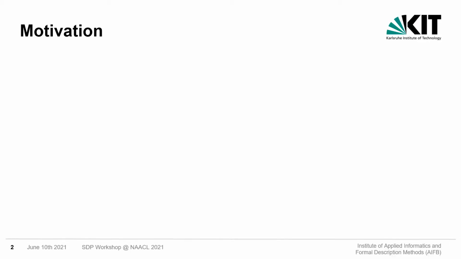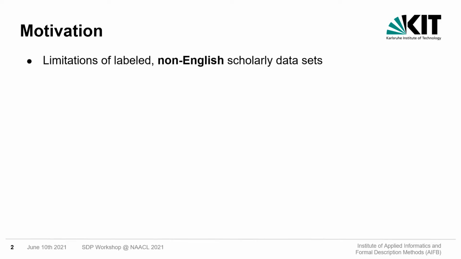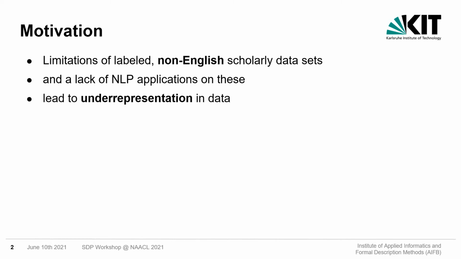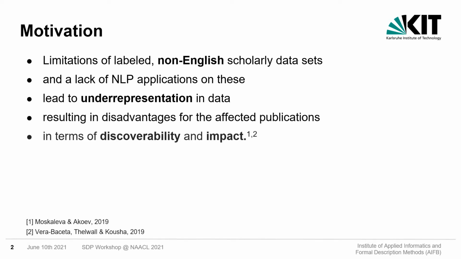I'd like to start by talking to you about the motivation for our work. We perceive that most labeled and qualitative datasets of scholarly documents are in English language. That means datasets for natural language processing tasks on non-English publications are somewhat limited. In consequence, automated document processing applications on these are also restricted, such as scholarly recommendation or bibliographic analysis, for example. This, on the other hand, can lead to underrepresentation of the affected publications, resulting in disadvantages in terms of discoverability and impact.